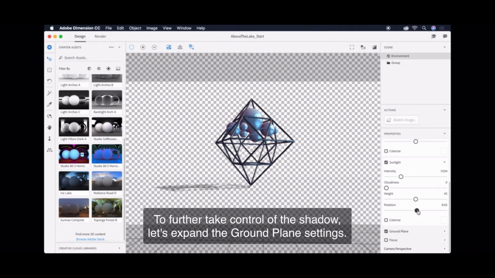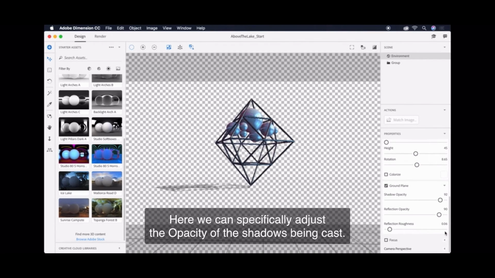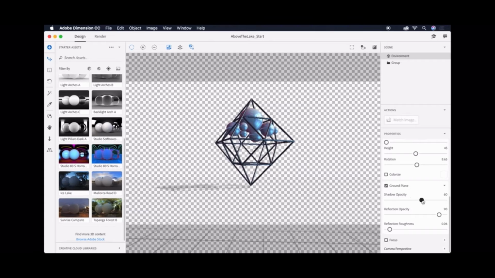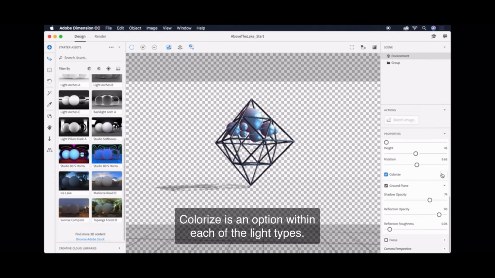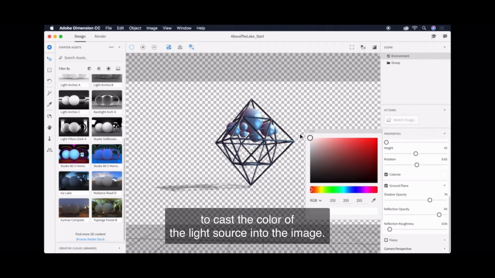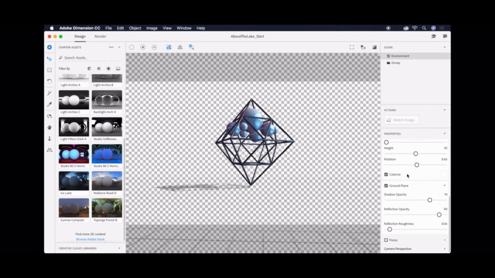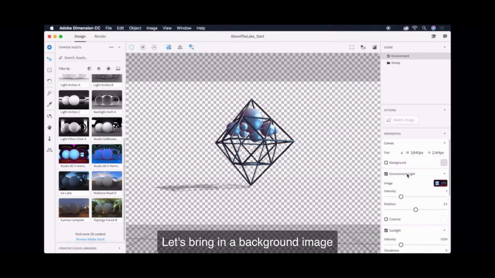To further control the shadow, let's expand the ground plane settings. Here we can specifically adjust the opacity of the shadows being cast. Colorize is an option within each of the light values that you can use cumulatively to cast the color of the light source into the image.